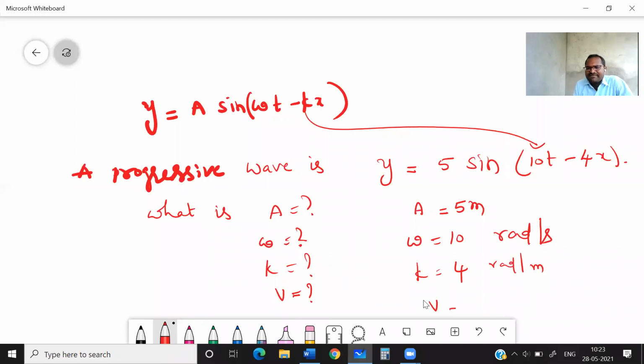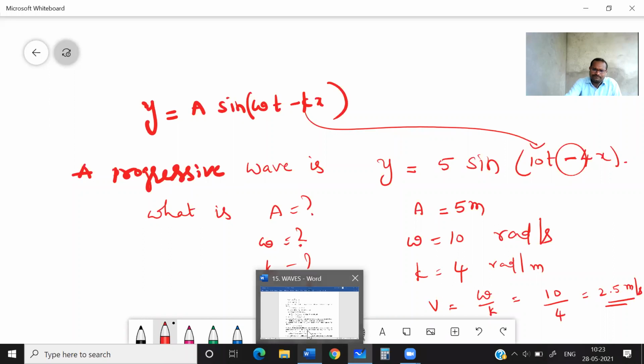Now, what is the velocity of the wave? Yes, this is important. Omega by k, correct? Omega value is 10, k value is 4. Means 2.5 meter per second. This will be the answer. Like this, sometimes you will get questions on whether it is traveling towards positive x-axis or negative x-axis. A negative sign is there between these two, so it is traveling towards positive x-axis.